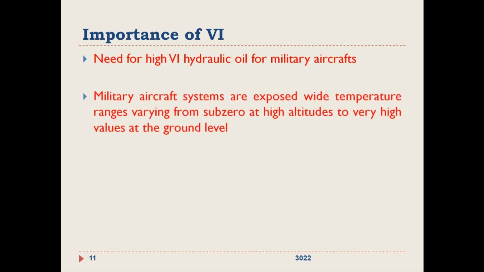So very high viscosity index hydraulic oils are used in military aircrafts. Very high viscosity index means small variation with respect to temperature. The viscosity will vary only slightly with temperature.